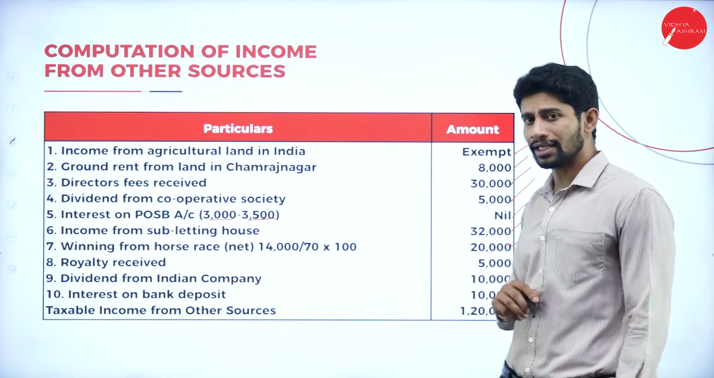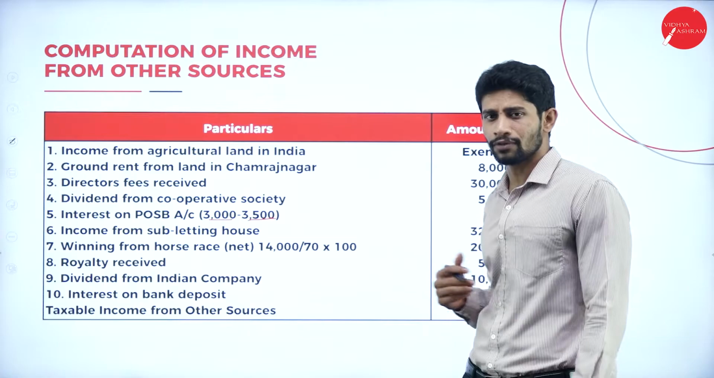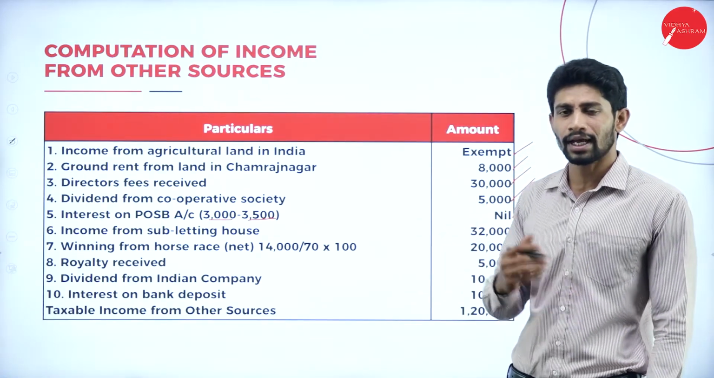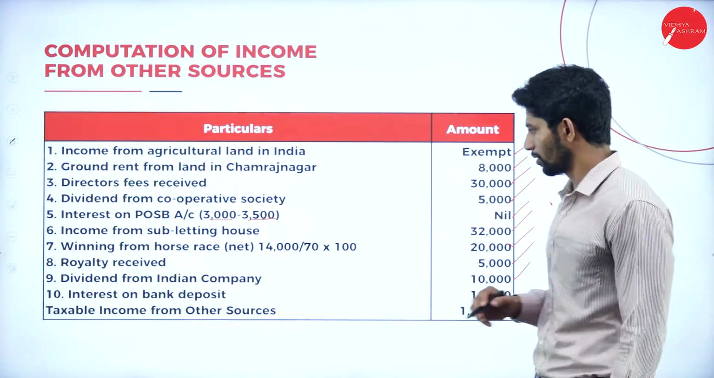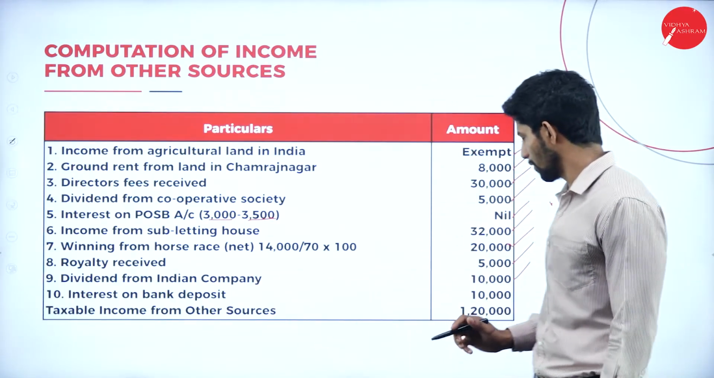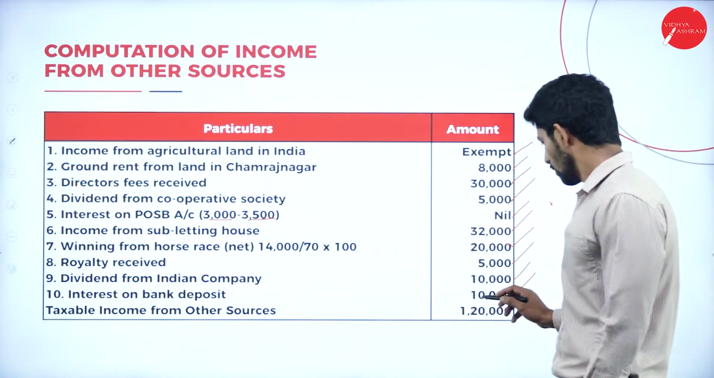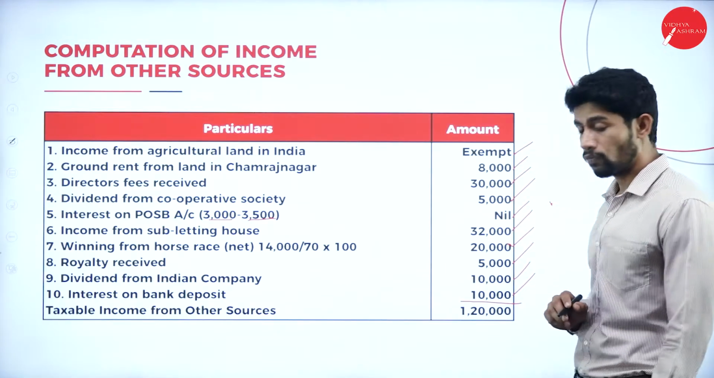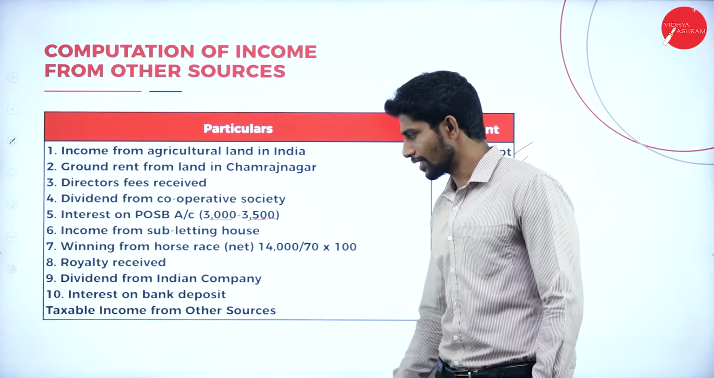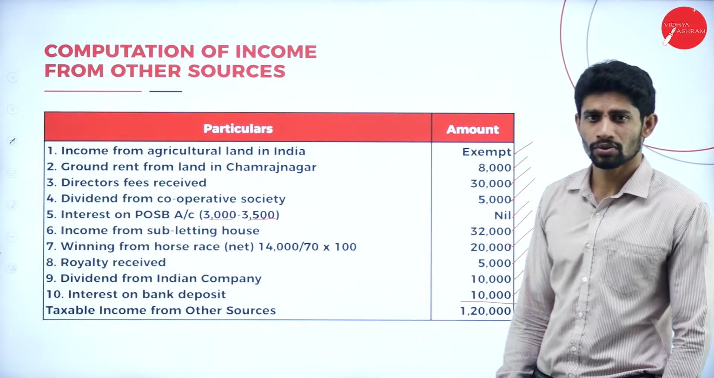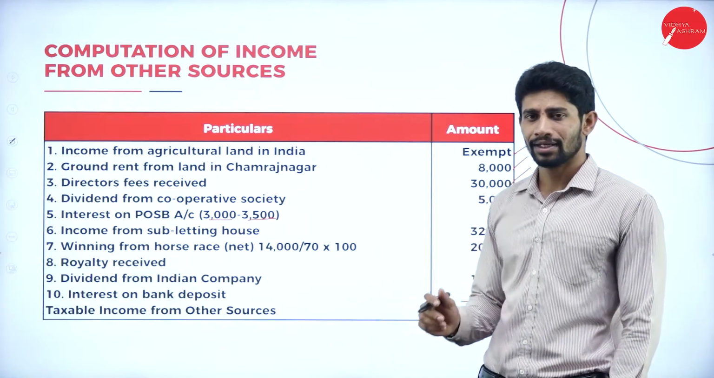Dividend from Indian company, rupees 10,000. Earlier they used to give exemption for this, but now it is taxable in the hands of the shareholders. Next, interest on bank deposit, rupees 10,000. If you total the amount column, you will get rupees 1,20,000. This 1,20,000 is called taxable income from other sources.